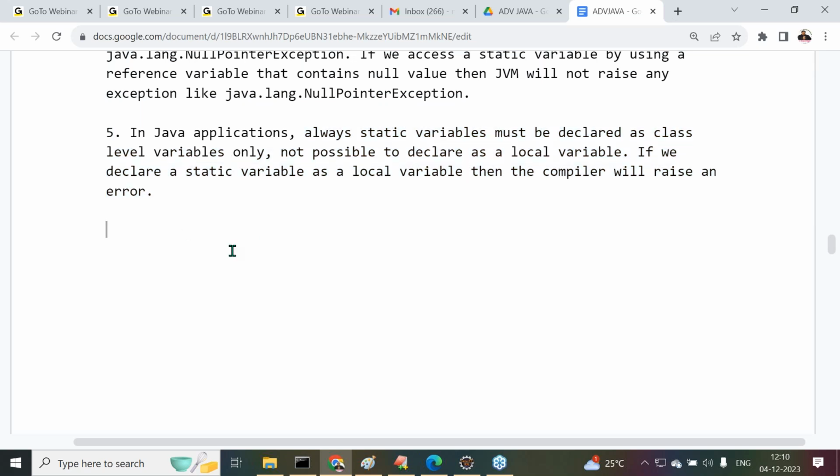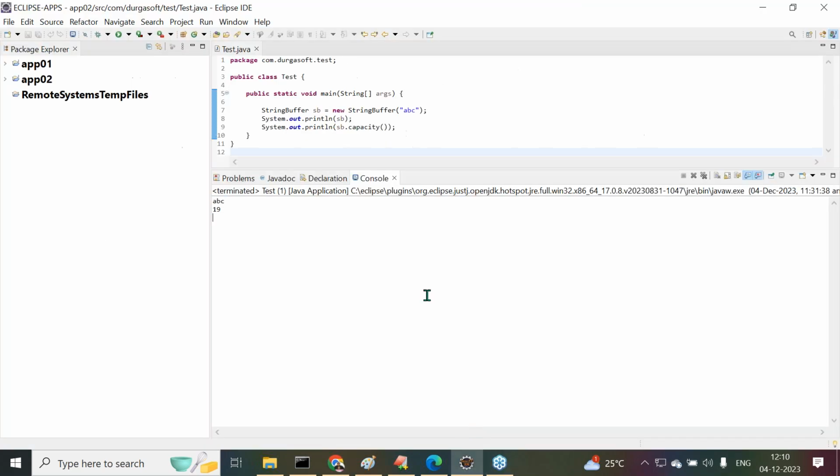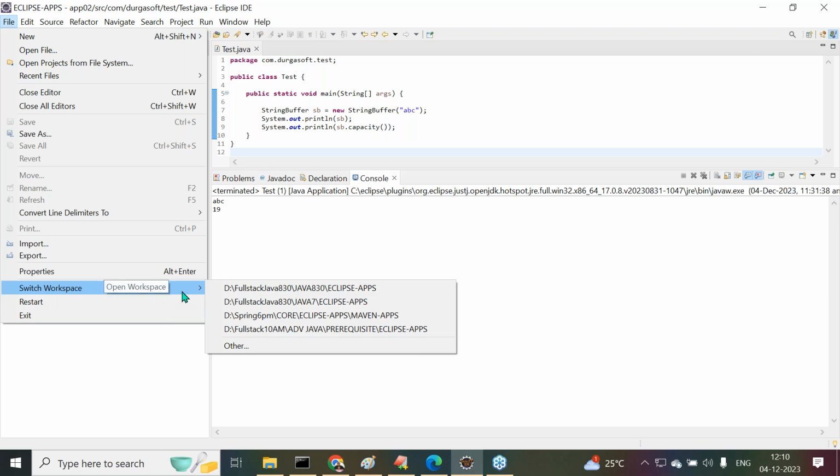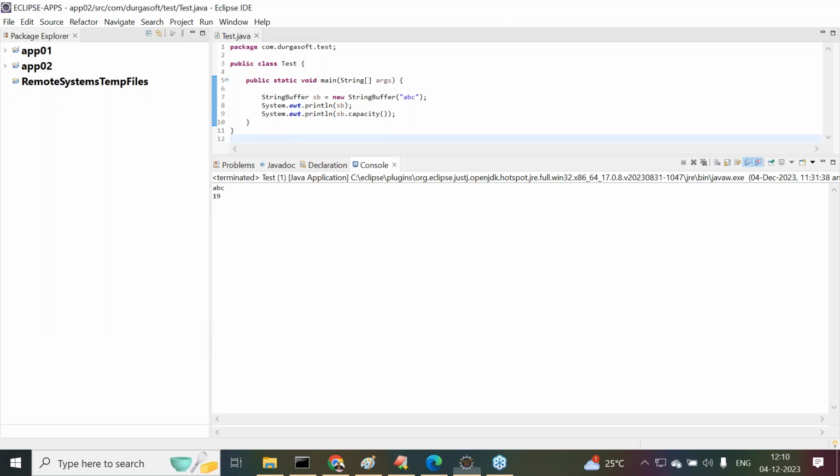So these are the very basic points about static variables. Let's see some examples on the basis of this. Try to observe carefully. All right, sir. Switch workspace, something else, advanced Java. I think here we provide it. Now let me use this.